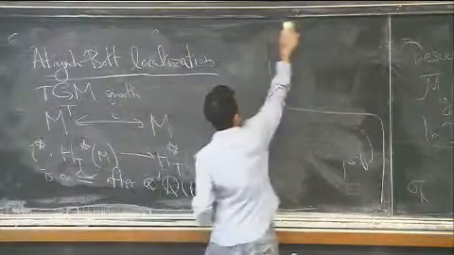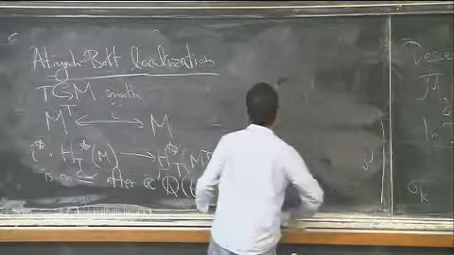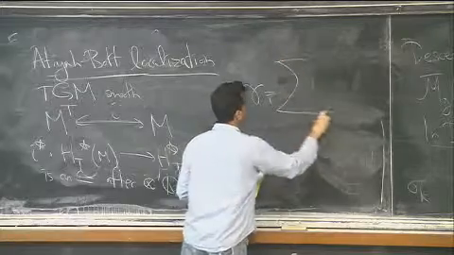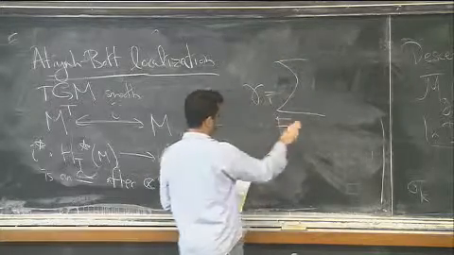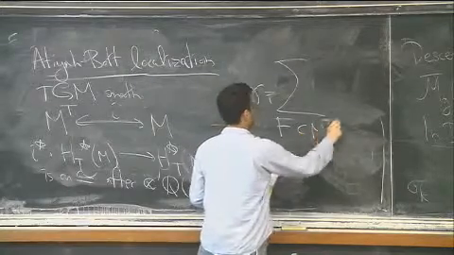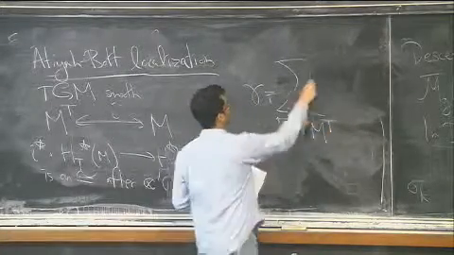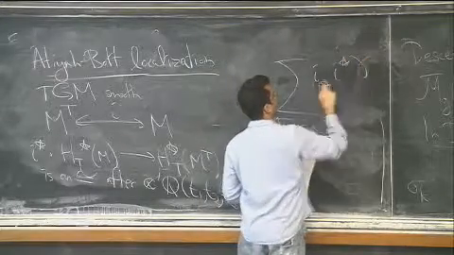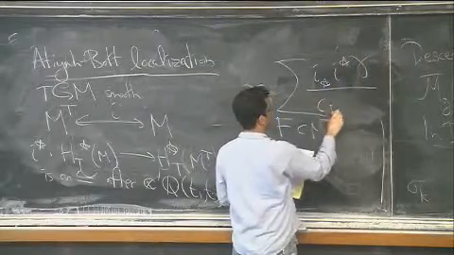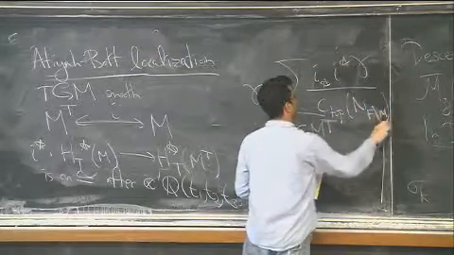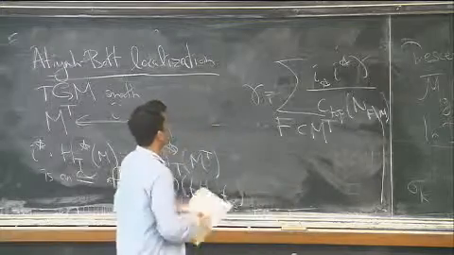So the formula is I sum over connected components of my fixed locus. So what is this expression here?